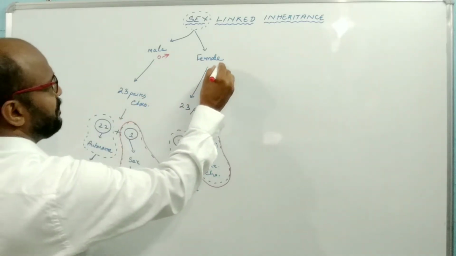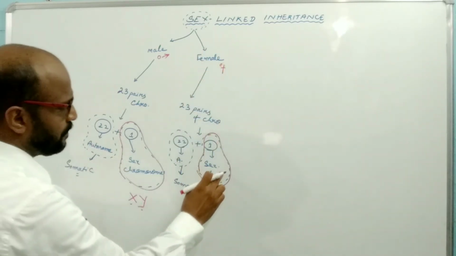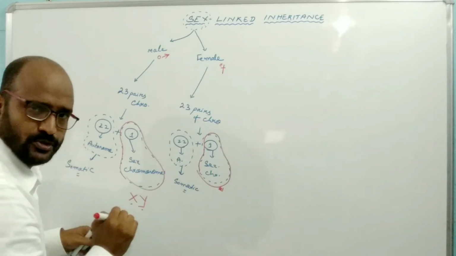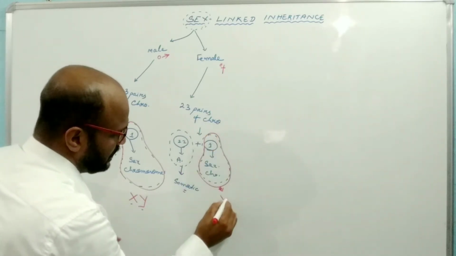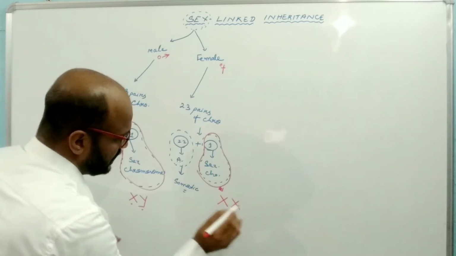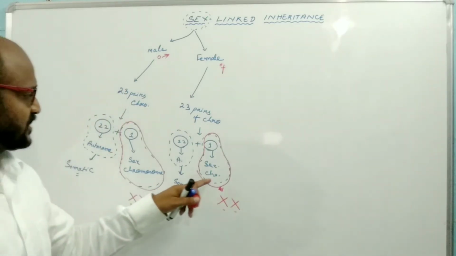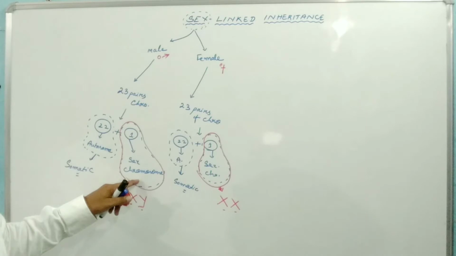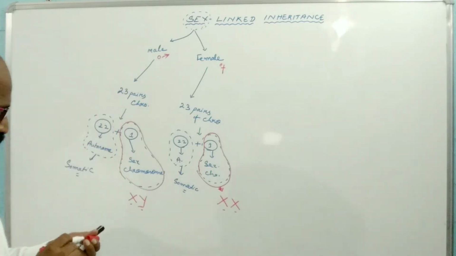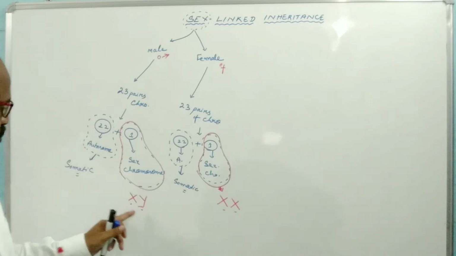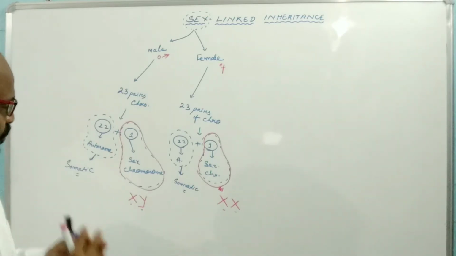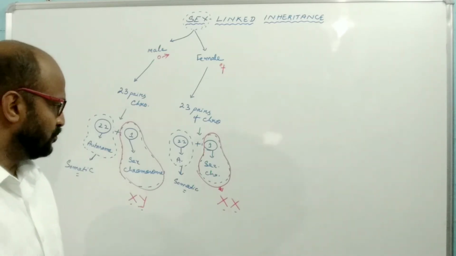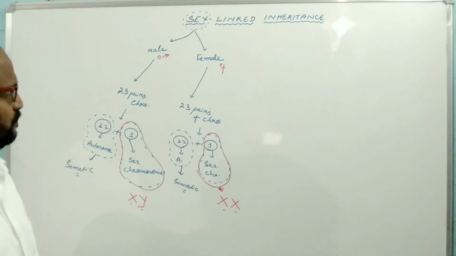But in case of female, we again have one pair of sex chromosome, which means two chromosomes, so in case of female there are 2 X chromosomes. These 2 X chromosomes are the sex chromosomes in female, and 1 X, 1 Y chromosome are the sex chromosomes in case of male. The genes present on such chromosomes are responsible for the development of sex character. That's why X and Y chromosomes are known as the sex chromosomes.